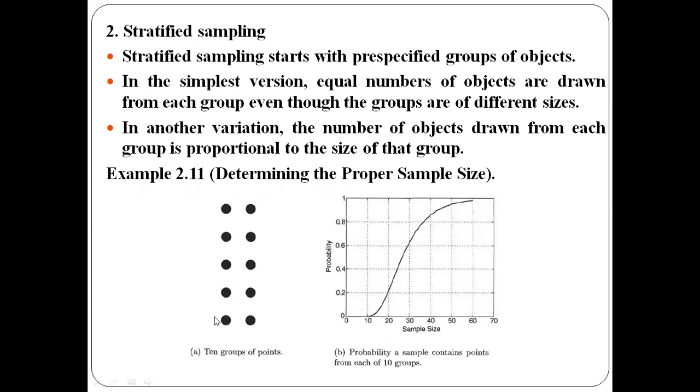Here we have groups of objects, and from those groups we will choose objects to form the sample. In the simplest technique, we can choose an equal number of objects from each of these groups. The second technique is to choose based on the group size. If the group is smaller, we pick fewer objects. If the group is larger, we pick a larger number of objects.